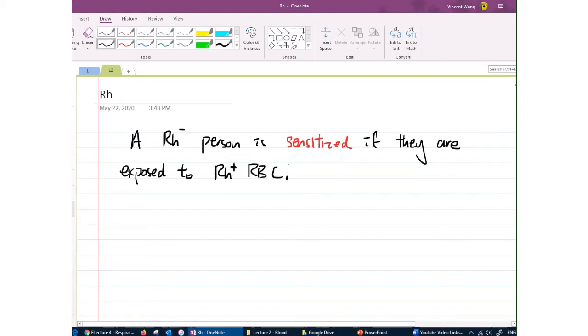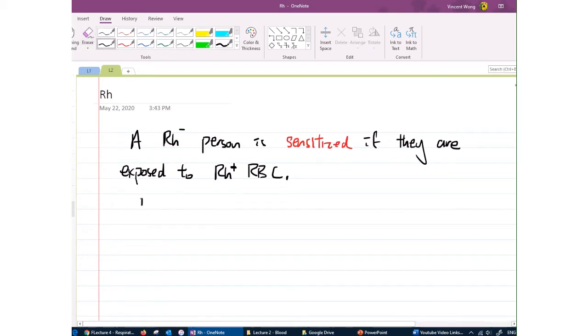Positive people don't get sensitized for Rh. If you already have Rh positive blood in your system, you are never going to make anti-Rh antibodies. You are not going to make antibodies to attack your own self. So only negative people can become sensitized. So how can a person get sensitized?